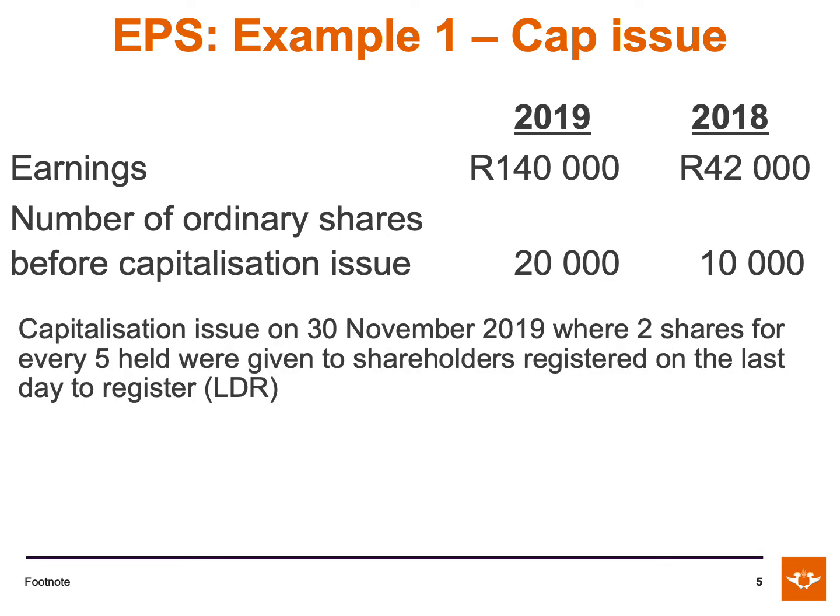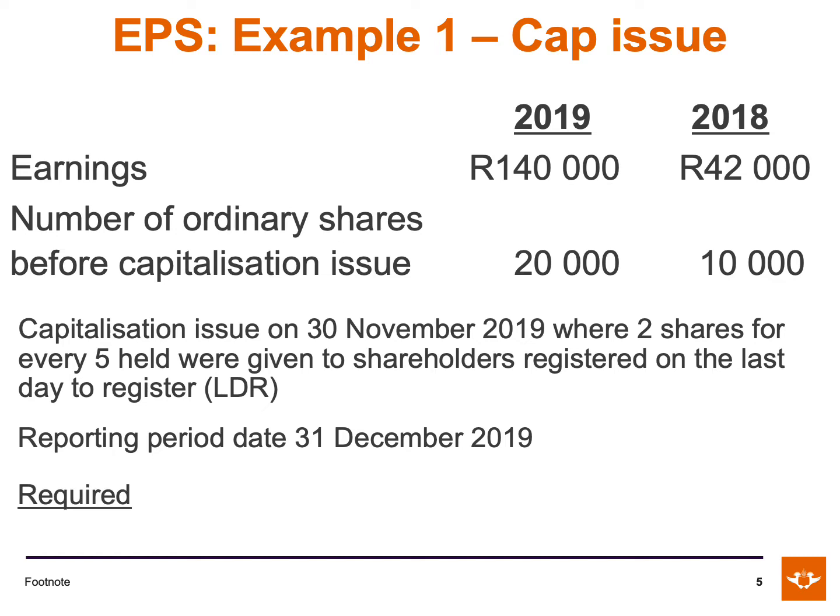There was a capitalization issue on the 30th of November 2019 where 2 shares for every 5 shares held were given to shareholders registered on the last day to register. The reporting period date is the 31st of December 2019 and the required asks us to calculate the earnings per share.